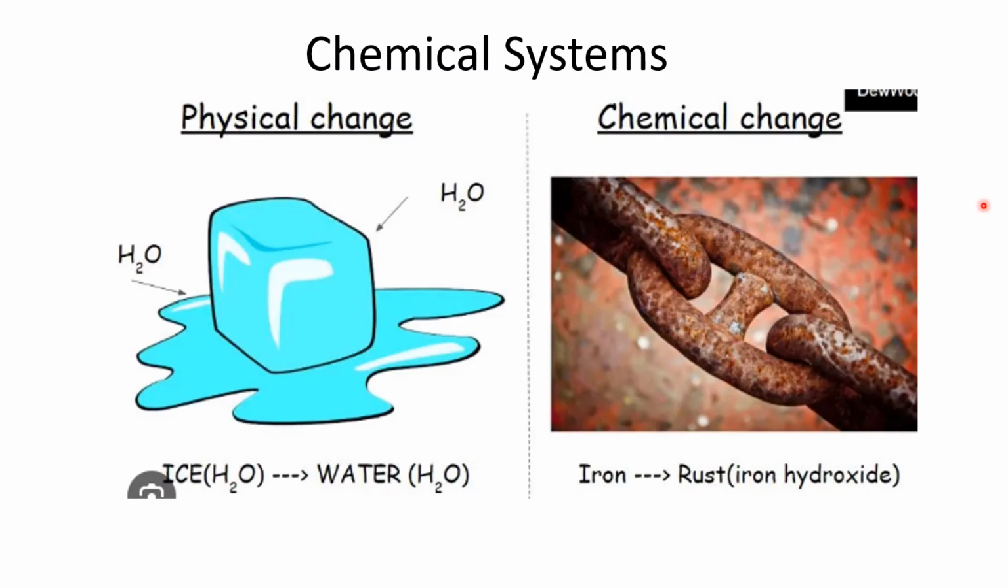Now, in topic 4.1, I have already talked about how chemical systems are of two types: physical change and chemical change. For physical change, the example you can see here is melting of ice, because it's changing the physical state from solid to liquid. And chemical change, this example shows the rusting of iron, and it is a chemical change because the iron is being oxidized to iron oxide, and that is a chemical reaction.